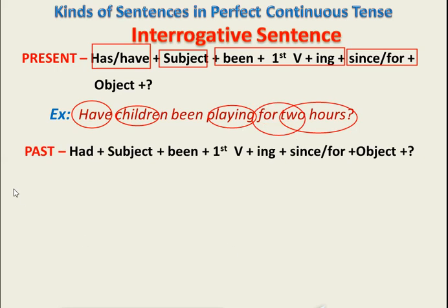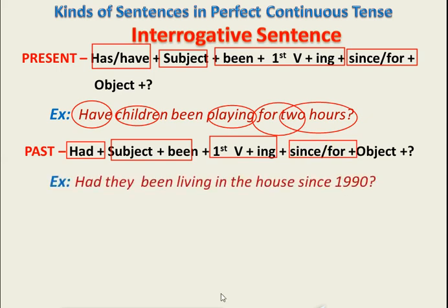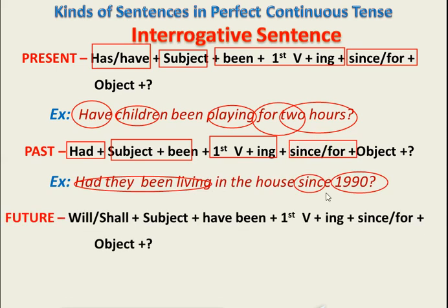Now we'll talk about past tense sentence structure. Again, first of all, had, the helping verb. Students, as you know, in past tense we have had for all kinds of subjects. Then after that, subject with been, and first form of verb with ing followed by since or for. Look at the given example over here. Had they been living in the house since 1990? Had they been living, first form of verb with ing. Since 1990, here we do have a point of time. That's why we are using since here.